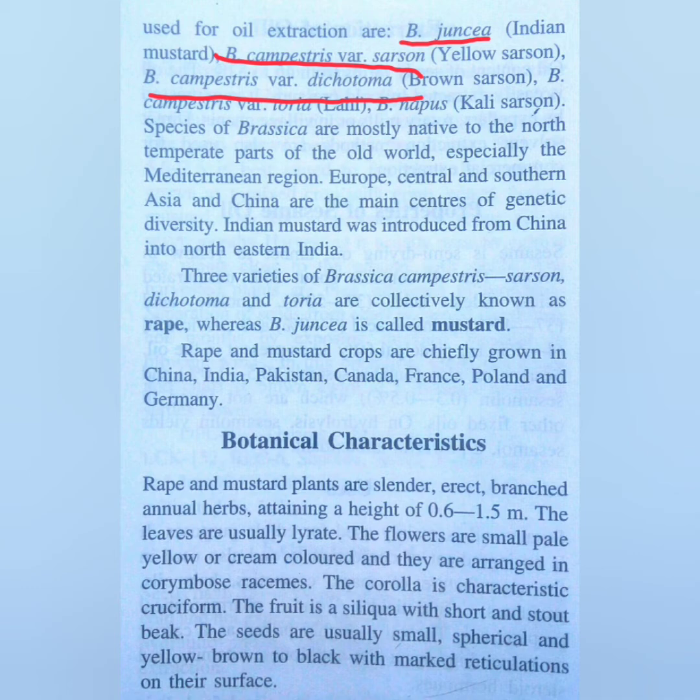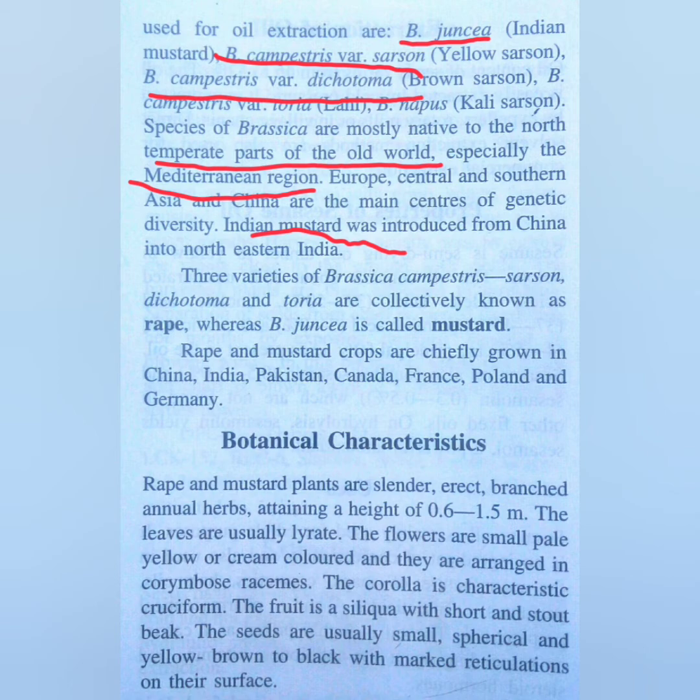And many other species, all these species, they are mostly native to the temperate parts of the world, especially the Mediterranean region. And you can see Indian mustard, that means this one, Brassica juncea, it was introduced from other countries, from China into northeastern India.